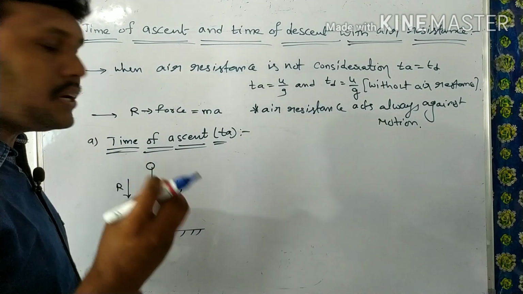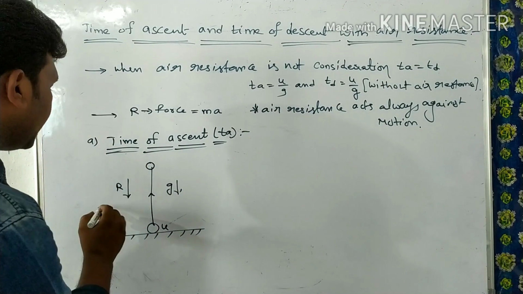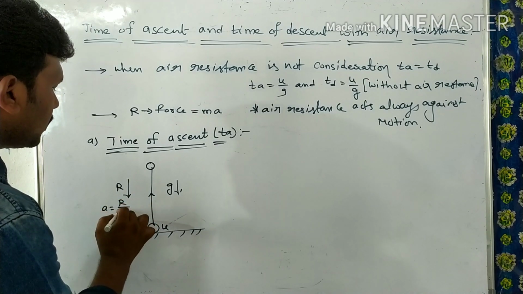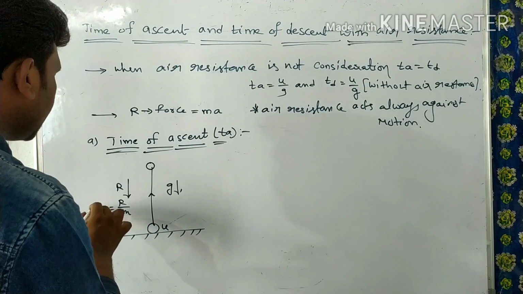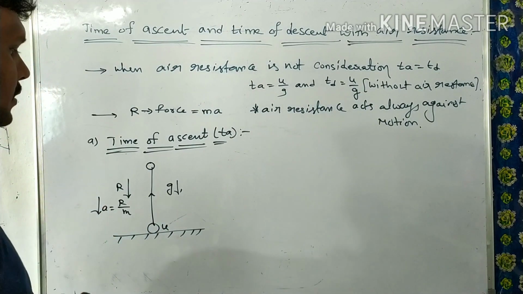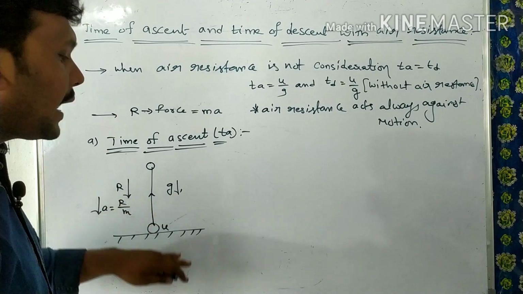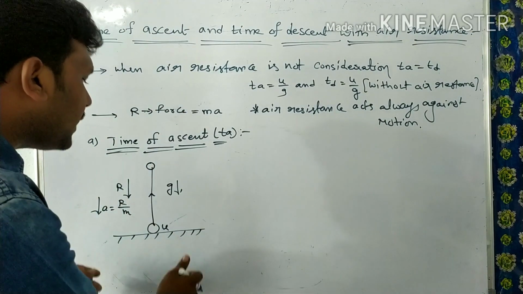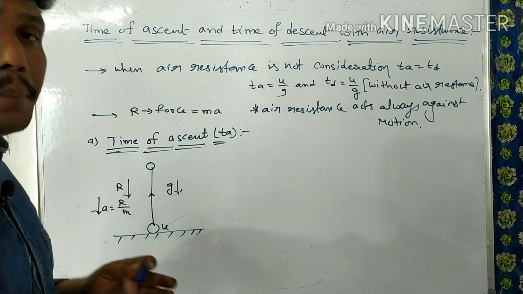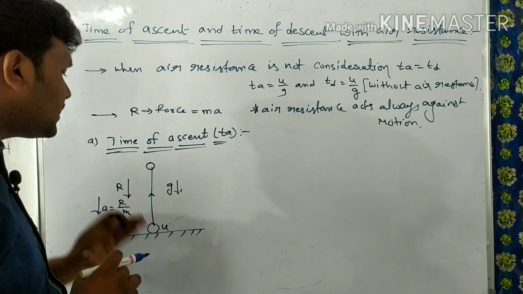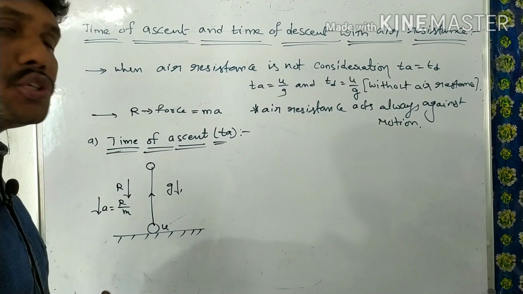So the acceleration due to air resistance we can write as a is equal to R by m. This acceleration also acts in the downward direction. Acceleration due to air resistance and acceleration due to gravity are both acting in the downward direction, but the body is moving in the upward direction. Then what is the net acceleration in this situation?